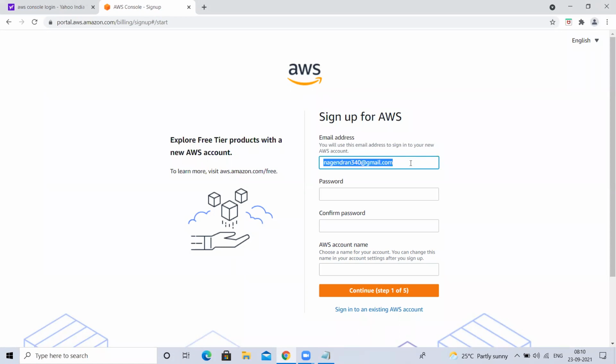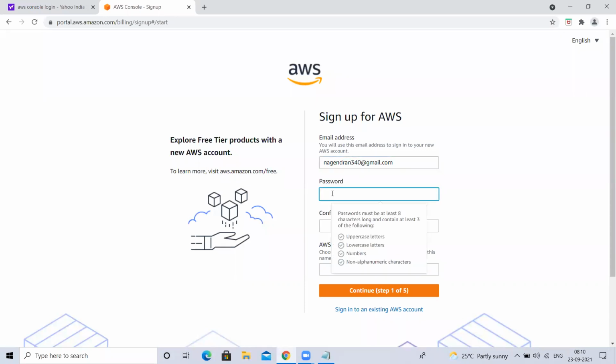See, this email ID we have to give. Any one unique email ID we have to give. With this email ID, we cannot create any other account. You will use this email address to sign into your new AWS account. This will be your username to log in to AWS further. Okay. So this is going to be the email ID.